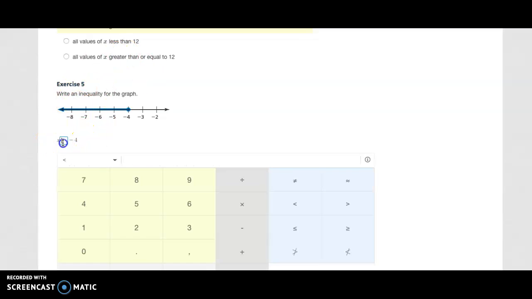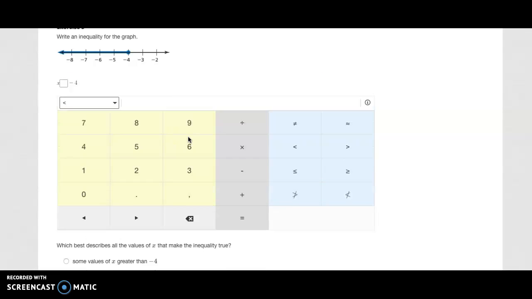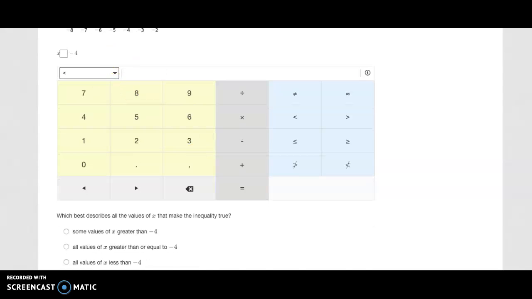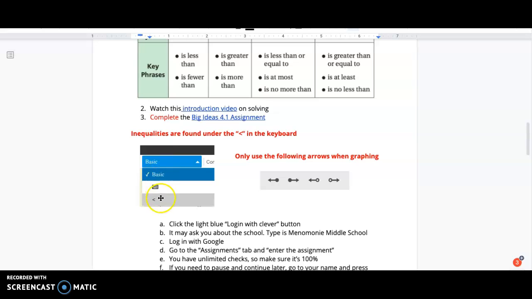They give you X, they give you that -4. Make sure that that inequality symbol is clicked there in your keyboard. Mine is right now because this is actually like the blank kind of answer thing, but yours will not be. It'll show up like basic, and you need to go down to that inequality symbol. Also, when you're graphing, you need to use the following arrows.